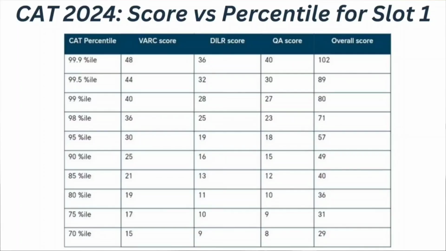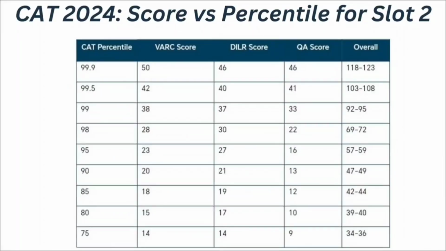If your VRC score is 15, DILR score is 9, quantitative ability score is 8, if your overall score is 29, at that time you can expect your CAT percentile to be 70 percentile. Now coming to the score versus percentile for slot 2, if your VRC score is 50, DILR and quantitative